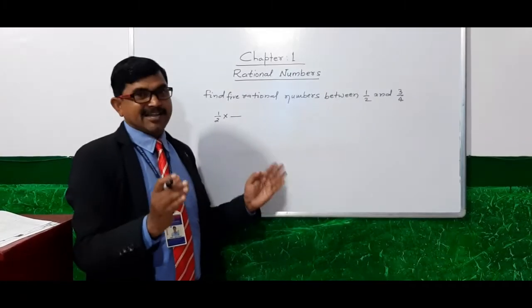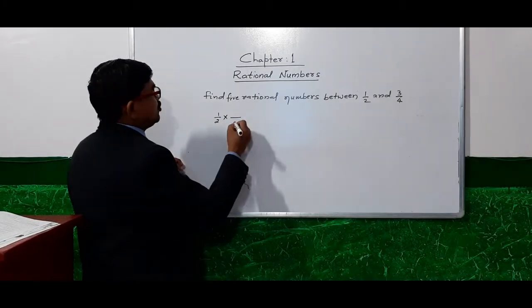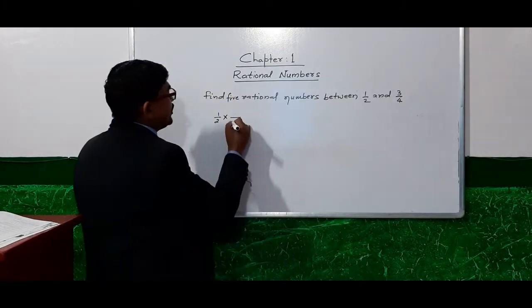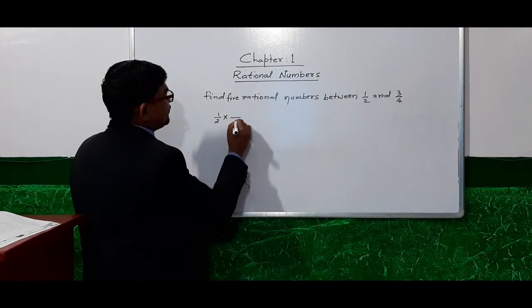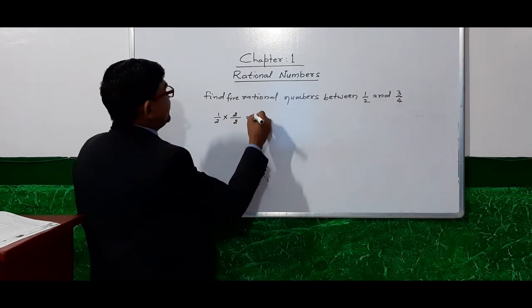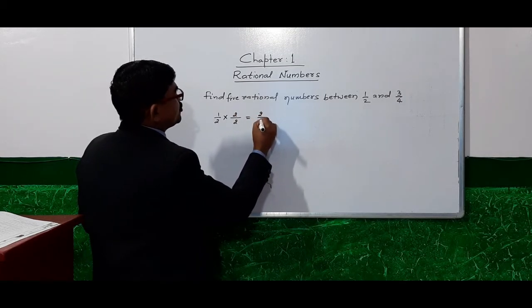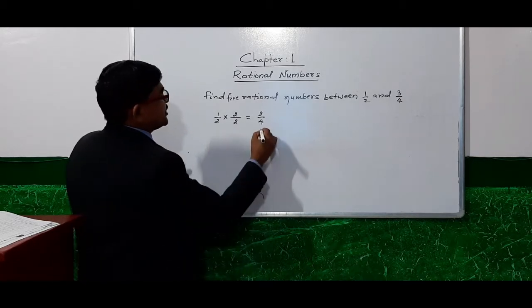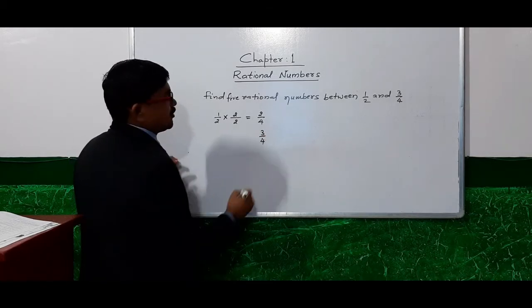That means their LCM. 1 by 2, we have to make it 4. So we multiply 1 by 2 with 2 in the numerator and denominator. We will get 2 by 4. Second one is 3 by 4.